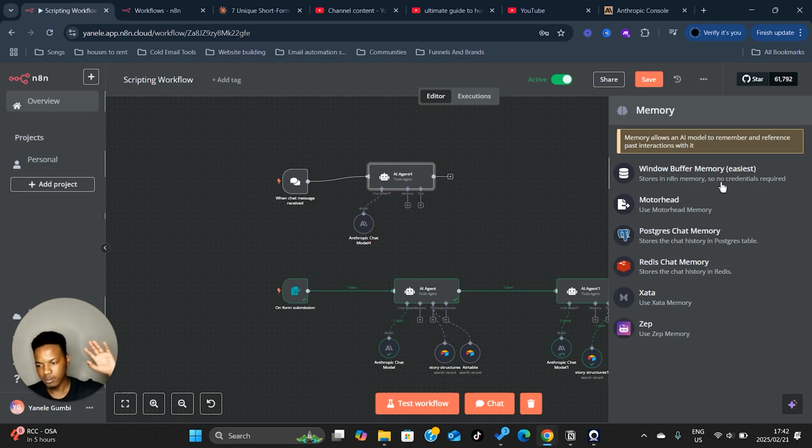In layman's terms, it's going to memorize all of the wrong scripts, the scripts that you didn't like, and then use that memory so that it doesn't make the same mistake again in the new script it's going to be making for you. So you're going to hit on window buffer memory. This is the easiest and the freest. I don't want to pay for memory, so you're going to hit on that.